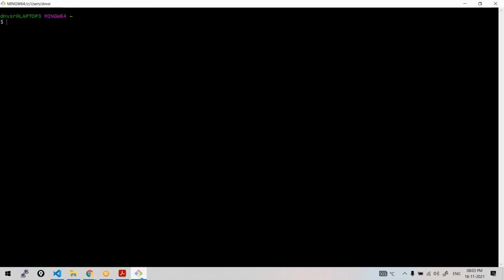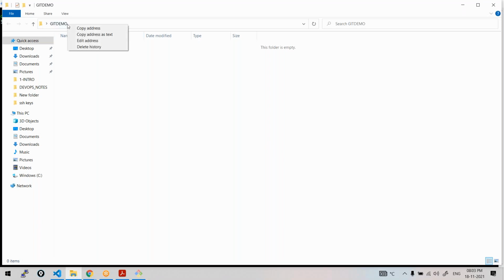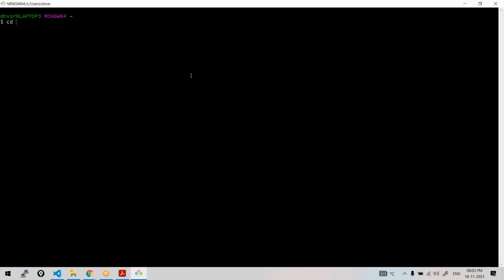Now here also go to that folder from Git bash. Copy this address, cd space, go to the directory. See, I'm in this git demo. This is where I want to put all my project files. This is the directory which I want Git to version control. I want Git to track this directory. Whatever files, whatever content is there, I want Git to version control this.